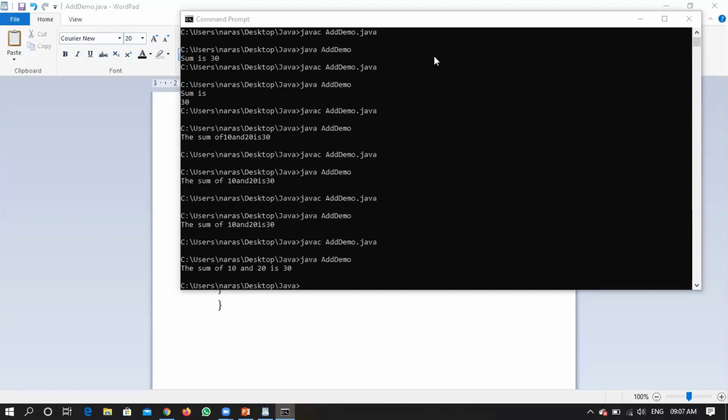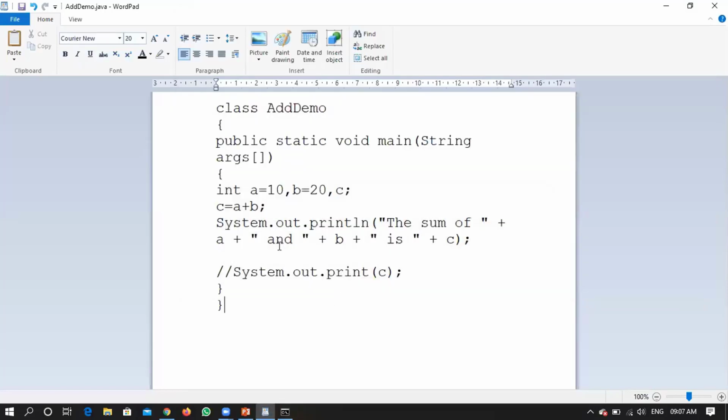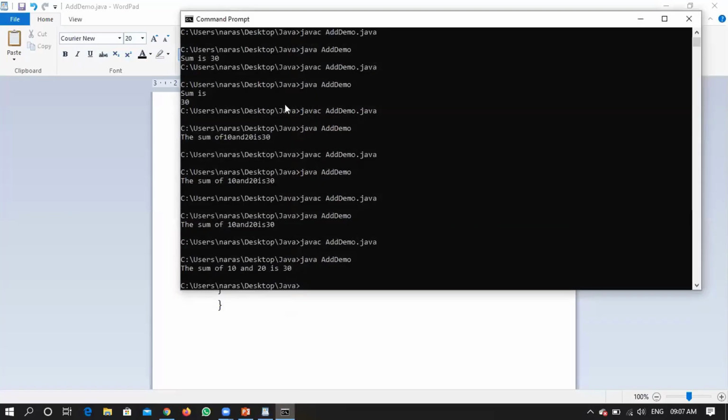Jafar is asking, sir, what happens if we remove a plus symbol? Okay, so we will just cross check. Say for example, here I will remove this particular plus symbol, right? Now what we are indicating, when you see the output, is that I have some information to be printed, which is why we have written a plus symbol on the left side of this one.